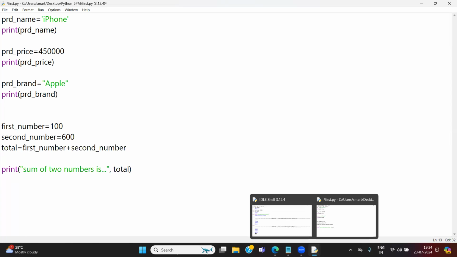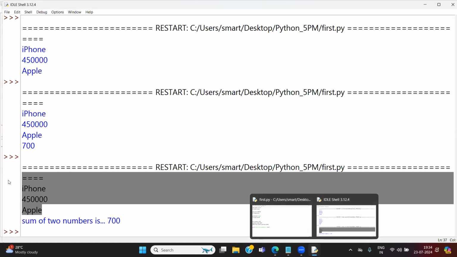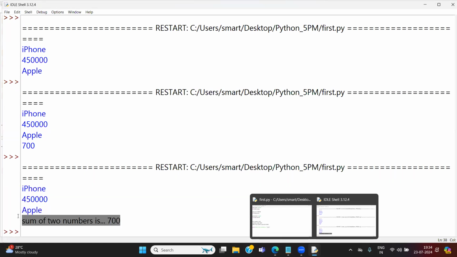This variable is assigned the value of the addition of two variables. End of the day, my print is changing. So change your print. Run the program one more time. Can you see the output? iPhone is there, 4,50,000 is there, Apple is there, and sum of the two numbers is 700.